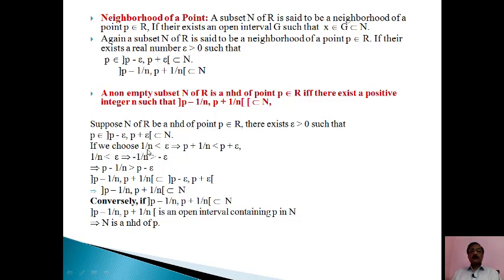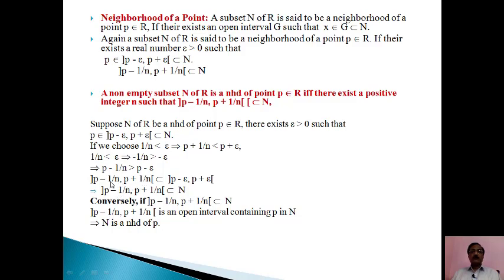Now we can select a value of 1 upon n less than epsilon. This implies P plus 1 by n is less than P plus epsilon. Also 1 by n is less than epsilon, so negative 1 by n is greater than negative epsilon. This implies P minus 1 by n is greater than P minus epsilon.